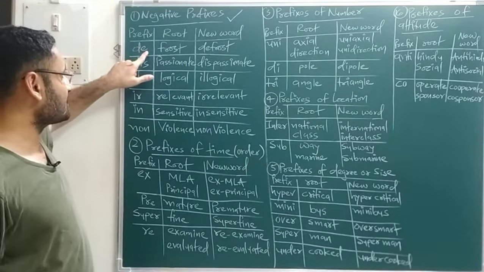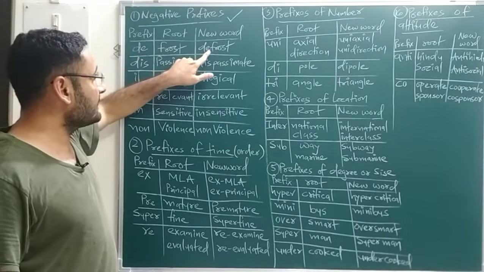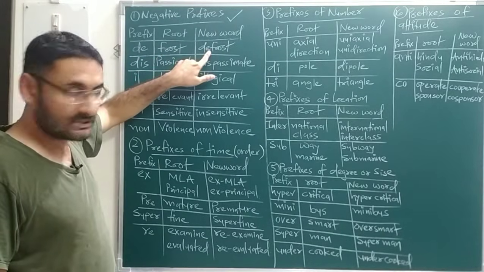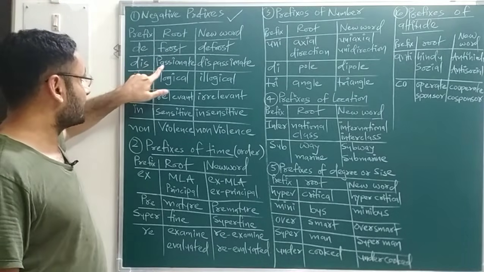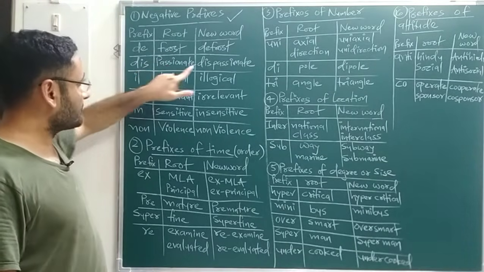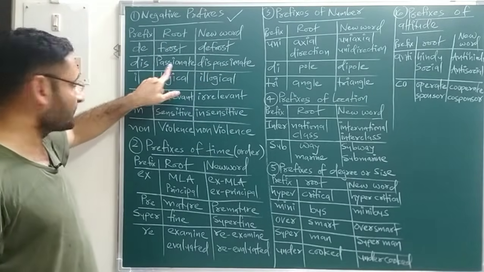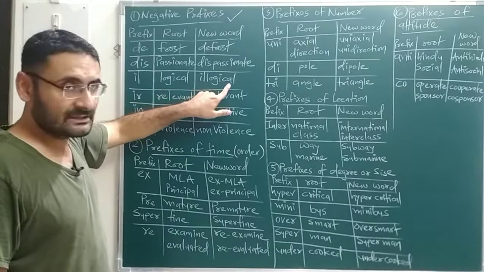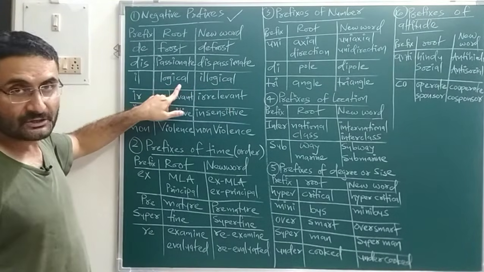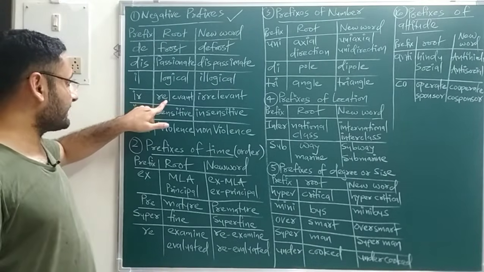As for example, first one is prefix de, then that is your root frost. So combiningly defrost. That is the opposite word of root. Again, next prefix is dis, root is passionate. So dispassionate, new word, which is the opposite of root. Next is il, your root word is logical. So I will say illogical, that is the negative word of logical. Next is ir, that is your prefix, and relevant.